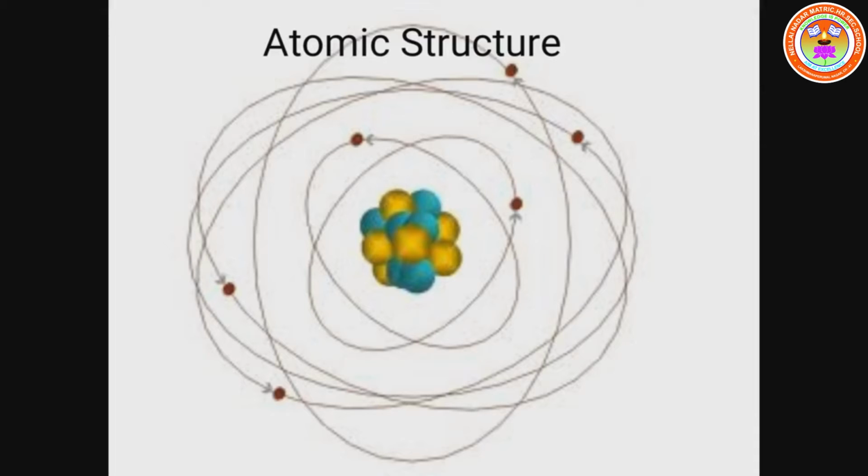For example, the size of a pencil is 1 into 10 to the power of minus 2, red blood cells are 1 into 10 to the power of minus 4 meter, a virus is 1 into 10 to the power of minus 6 meter, and a dust particle is 1 into 10 to the power of minus 7 meter. The atom size is 1 into 10 to the power of minus 10 meter. That is a very minute particle.